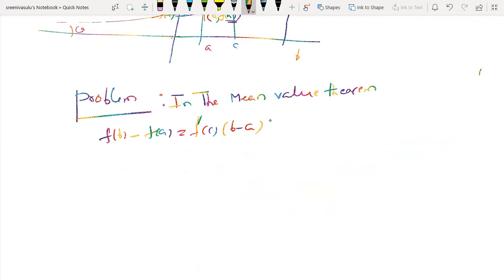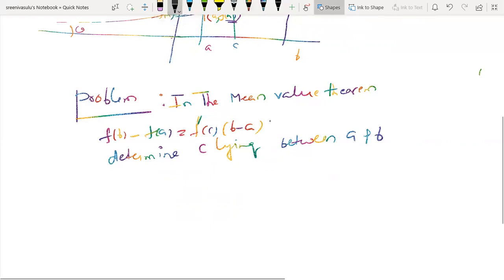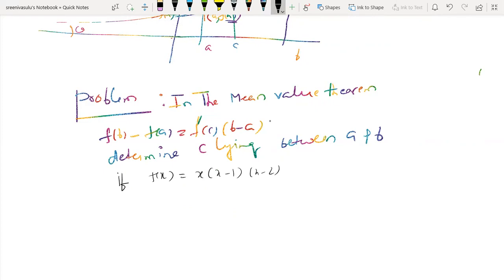Determine c lying between a and b. I think it is better to change it. a and b if f of x value is x times of x minus 1 into x minus 2 and a value is 0, b value is 1 by 2. This is the problem.